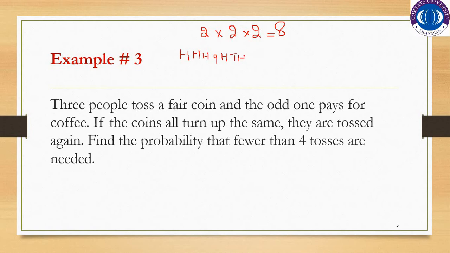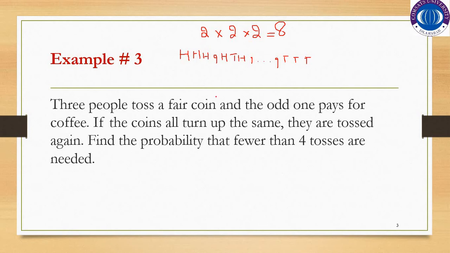And so on, you will have 8 possible such outcomes. The last one would be tail, tail, and tail. All 3 people will get tail on their coins.